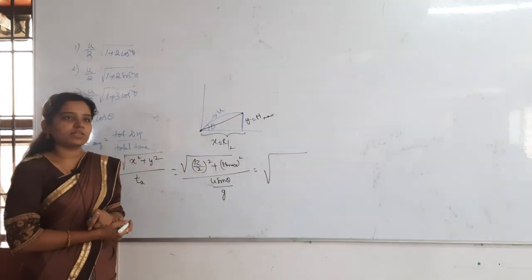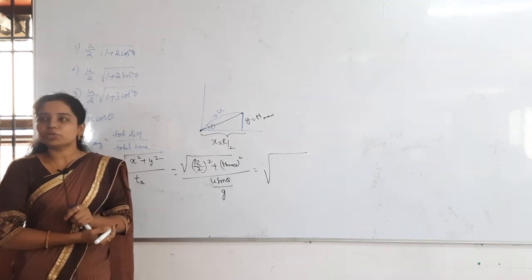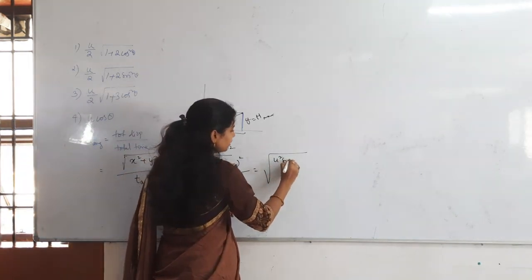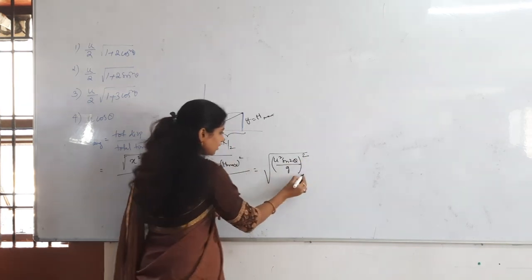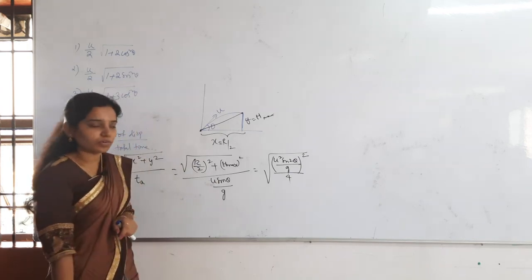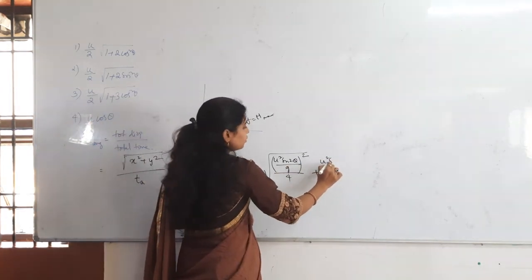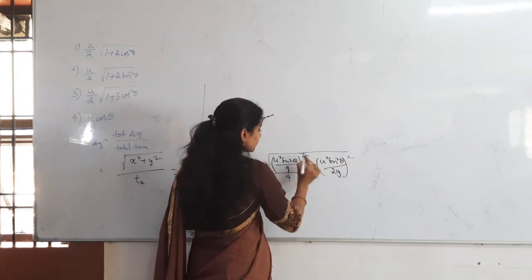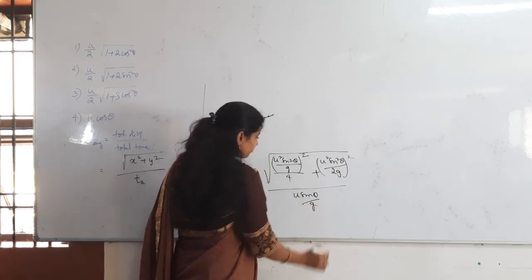The range formula is u square sin 2 theta by g. So u square sin 2 theta by g, whole divided by 2 whole square, that is divided by 4, plus H max, whose formula is u square sin square theta by 2g whole square, that divided by u sin theta by g.